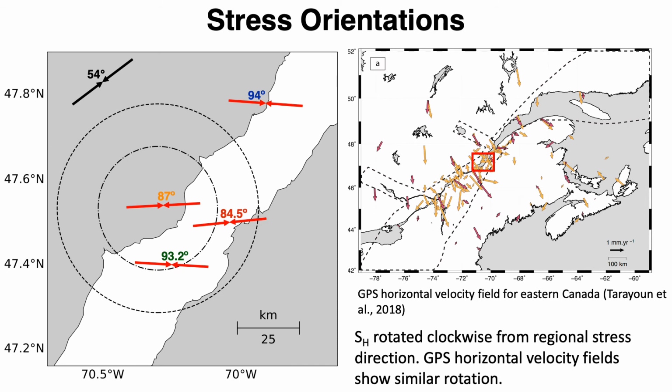In this figure on the left, we show the orientation of the maximum horizontal stress in each of the clusters, and on the right we show a figure from Tarayoun et al. 2018. The authors in that paper looked at GPS trend rate variation in the St. Lawrence River. Broadly, the GPS horizontal velocities show a similar trend of rotation from the regional stress. The deformation recorded by the GPS is suggested to be from glacial isostatic adjustment.